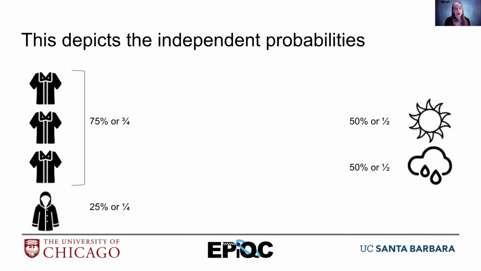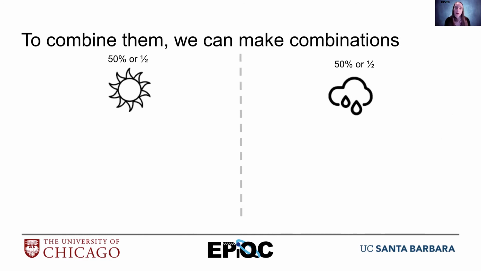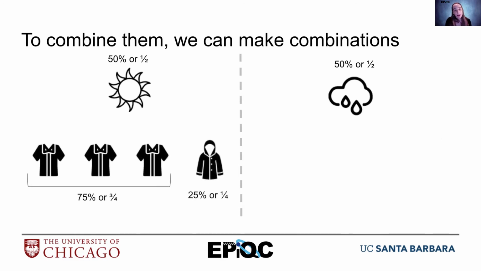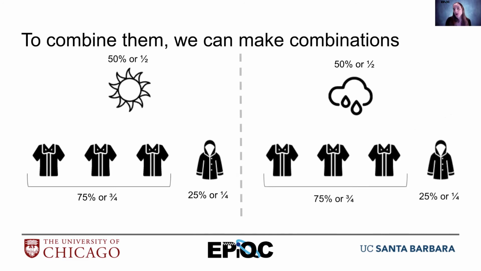Okay. So if we were to say, well, what about raining and jacket? We could combine these by saying, well, I could have sun, and in the case that I have sun, I have all of these chances, right? 3 chances for shirt and 1 chance for my raincoat. Same with raining.